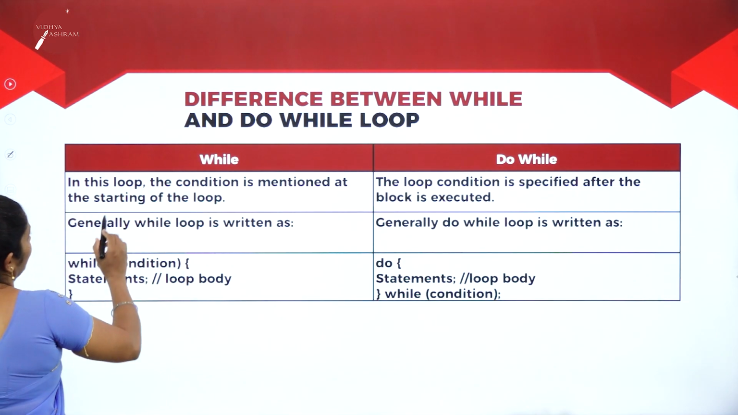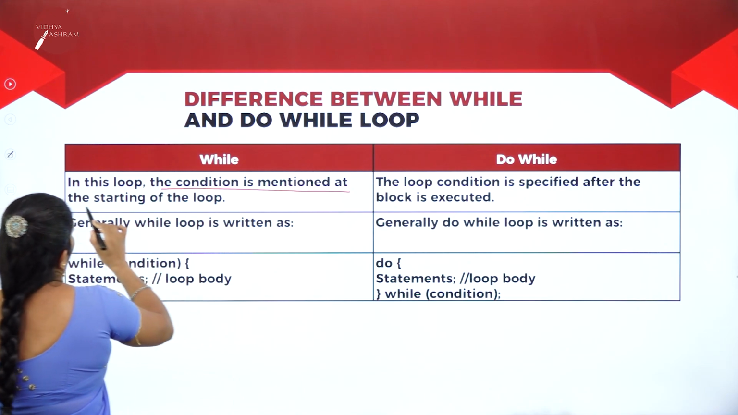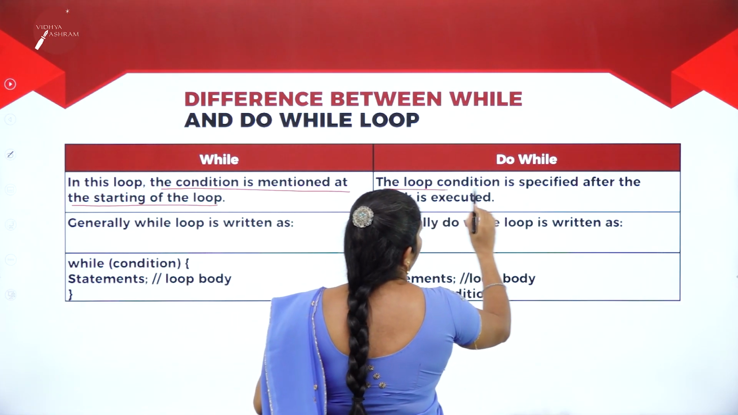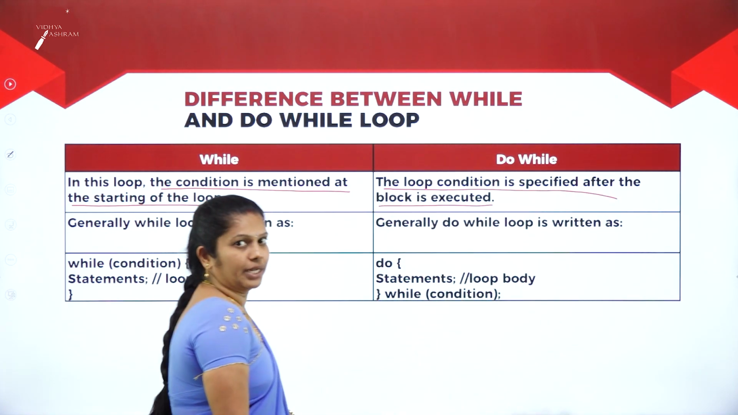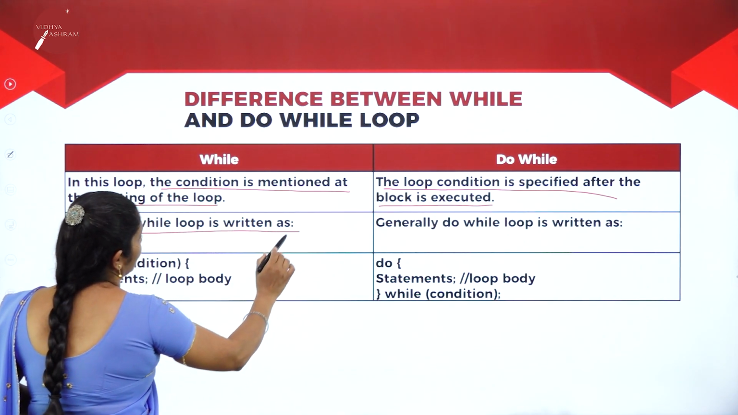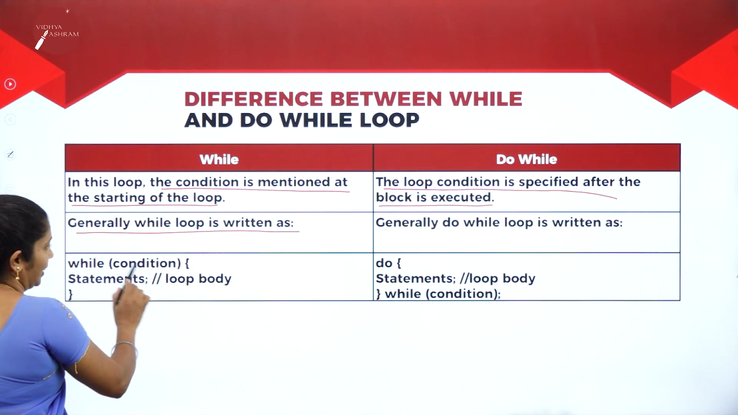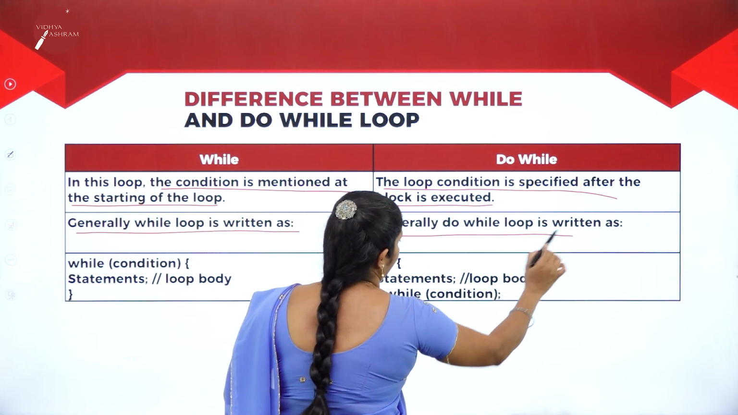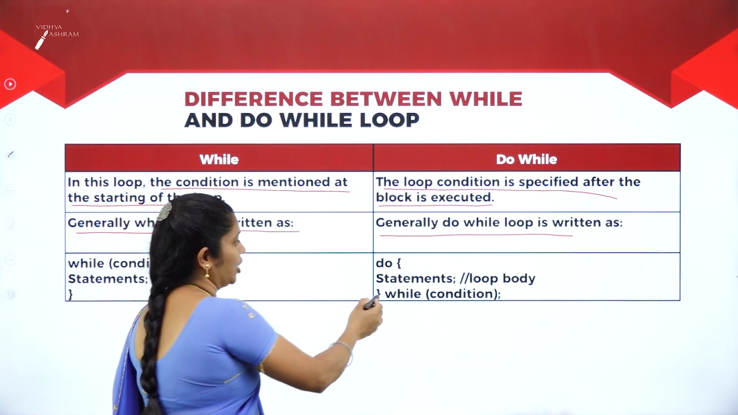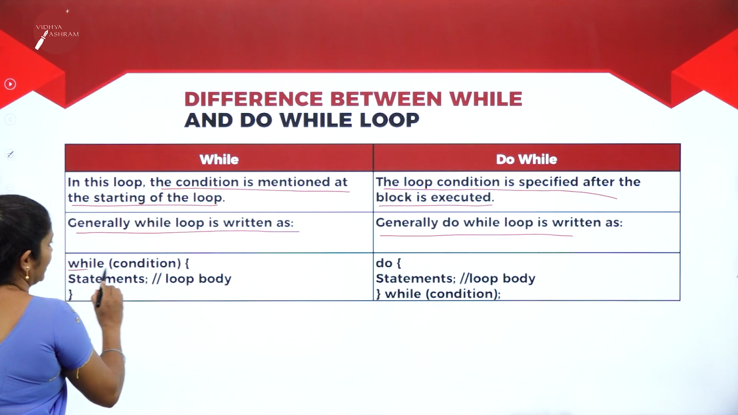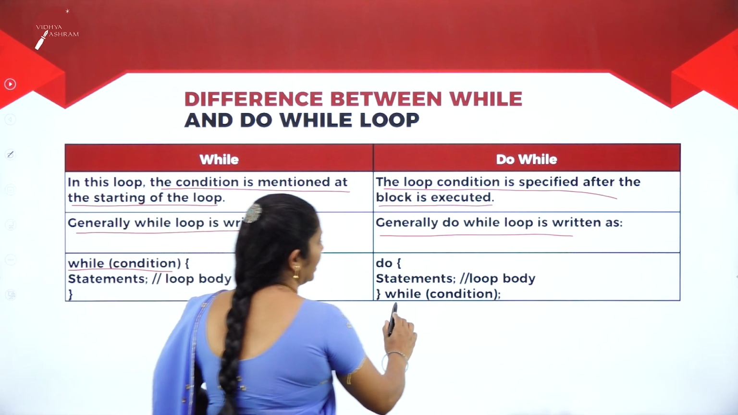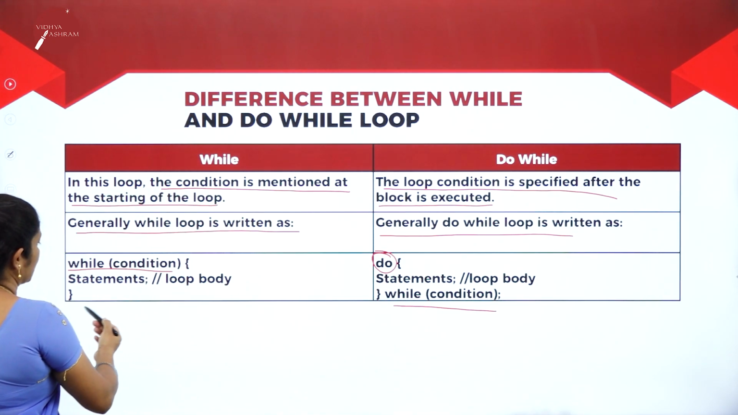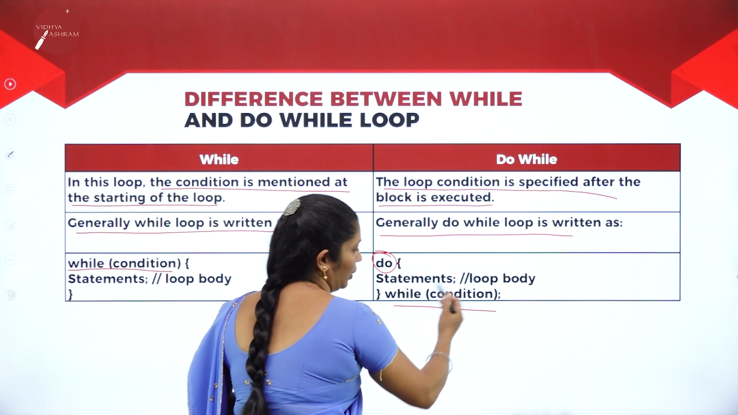And when it comes to while loop, in this loop, the condition is mentioned at the starting of the loop. In the beginning itself, it has to be mentioned. The loop condition is specified after the block is executed. Generally, while loop is written with the general syntax: first while, then condition, inside the brackets we have statements. Whereas under do while, the general syntax is do, then inside the brackets write the statements, then while. See here, in the beginning itself we have written while condition, and here at the end we have written while condition. But in the beginning you have to mention do. And here we are not using any semicolon, but here we have to use a semicolon.